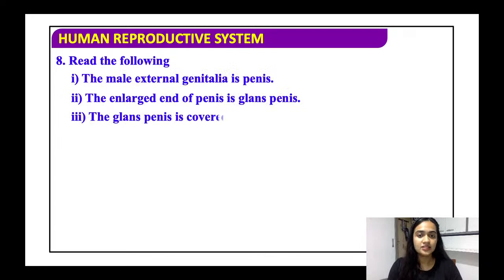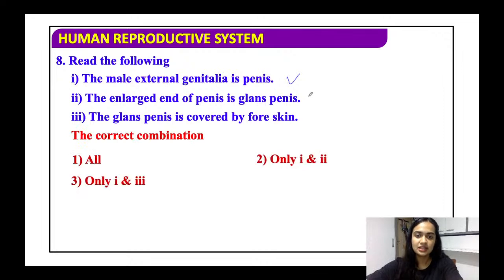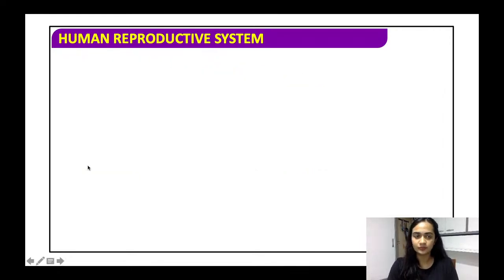The male external genitalia is the penis. The enlarged end of the penis is the glans penis. The glans penis is covered by the foreskin. The first statement is right. The second one is also right. And the third one is also absolutely right. So the answer is all.